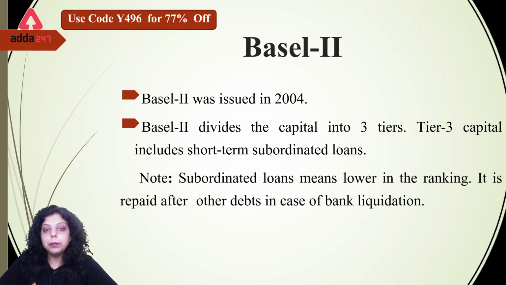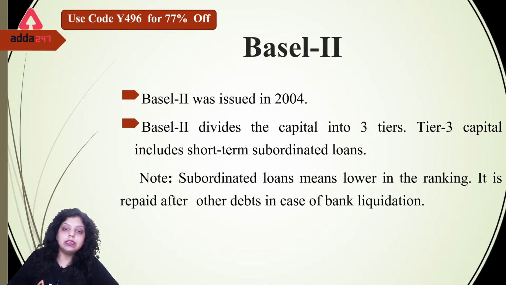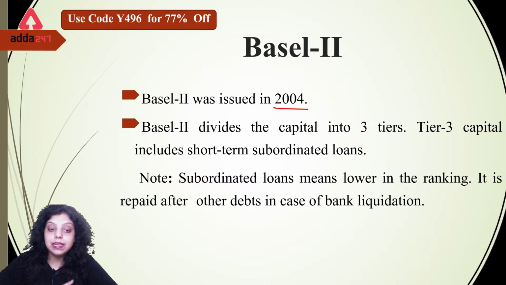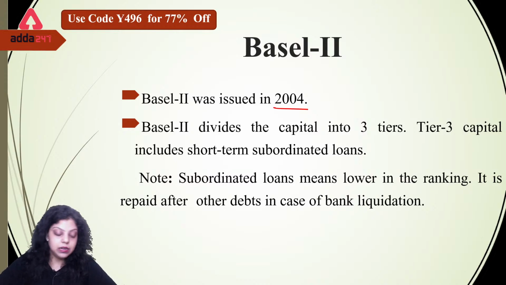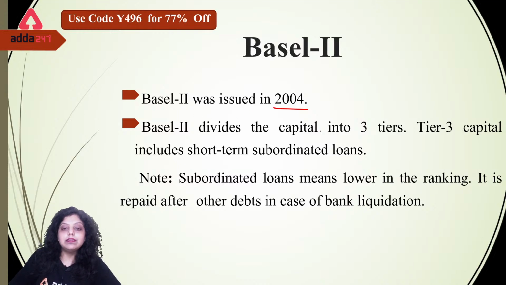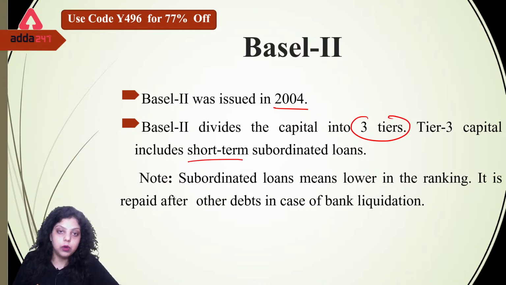After that we went to Basel 2, which was issued in the year 2004. First of all, Basel 2 was introduced in the year 1999, and it was said that all the countries have to implement it by the year 2024, but in India we have implemented it from the year 2009. Now Basel 2 divides the capital into three tiers. Tier 3 capital includes the short-term subordinate debts.